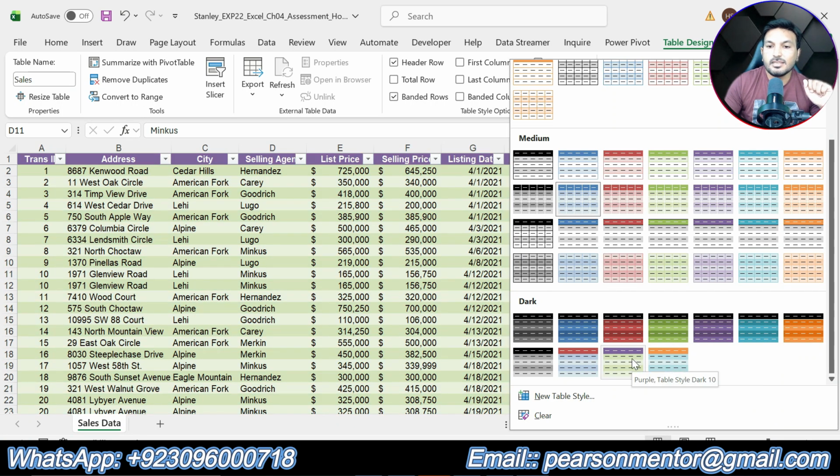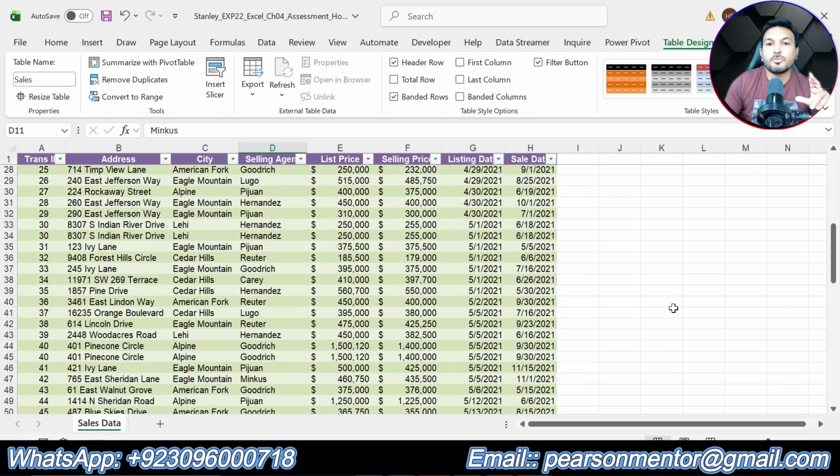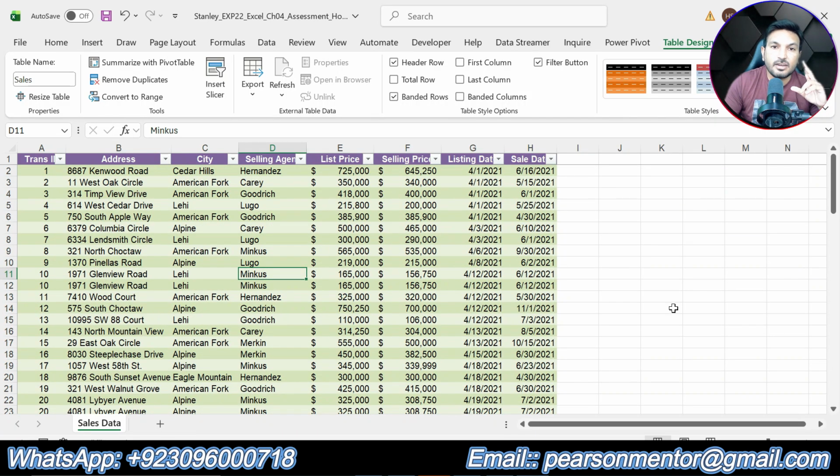This one. This is the purple table style dark tan. This is the table style that we are supposed to use. So we have converted the data into a table, then we have given a name to the table, then we have applied purple table style dark tan to this table. Okay, that is all about step number 4 of the assignment.